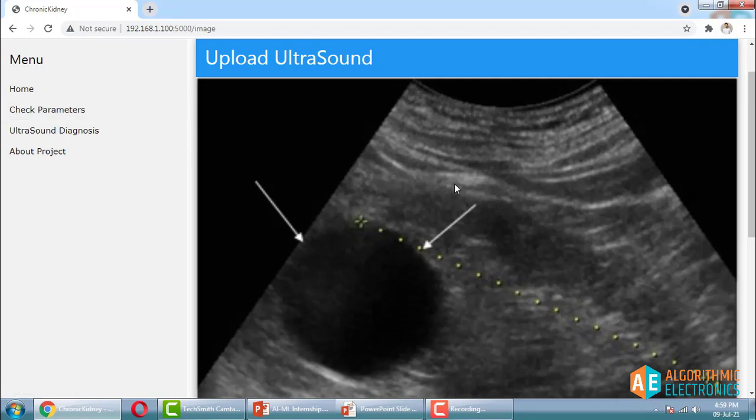Similar things you can do for biomedical diagnosis. This time we are doing it for kidney health. You can try this for heart related problems, or for brain tumor or lung cancer, or you can even predict COVID from CT scans of the chest, or even X-ray images of the lungs or chest.